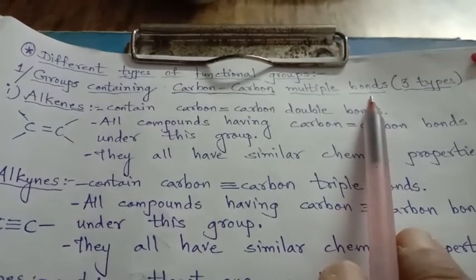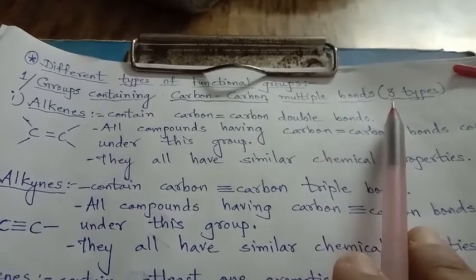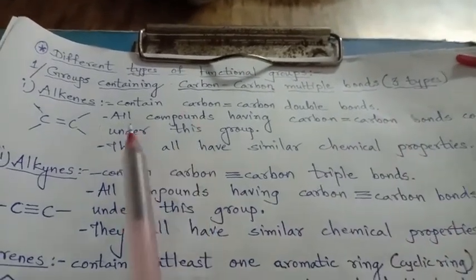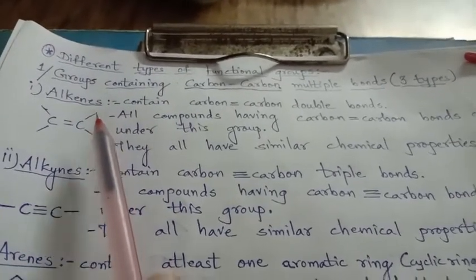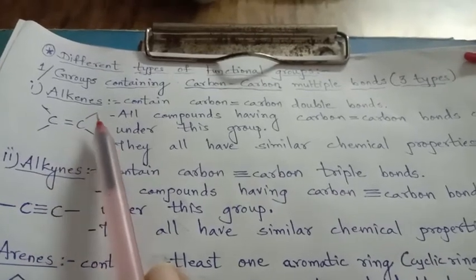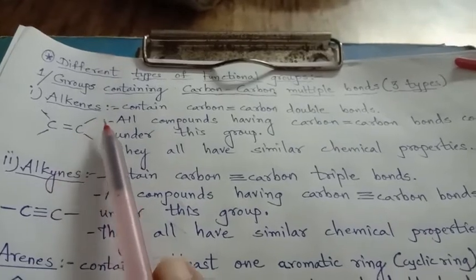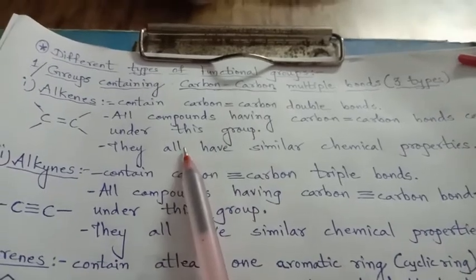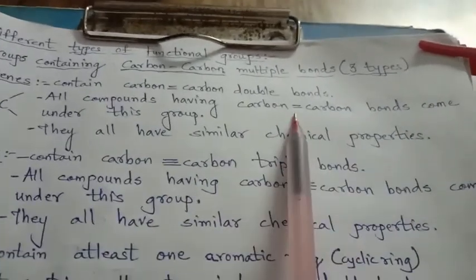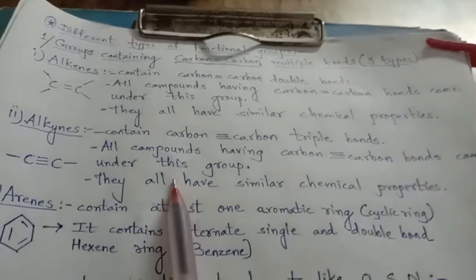Right? We know that carbon-carbon consists of multiple bonds, double bond, triple bond. So there are three types of carbon-carbon multiple bond functional groups. The first is alkenes. Alkenes have double bond. Alkanes have single bond. So alkenes contain carbon-carbon double bond. All compounds which are having carbon-carbon double bonds come under the category of alkenes. They all have similar chemical properties.